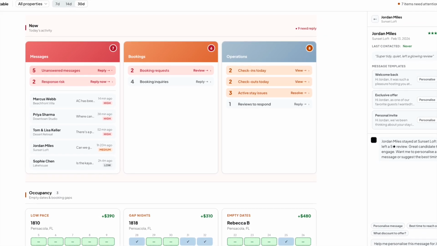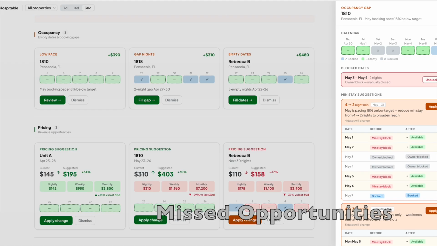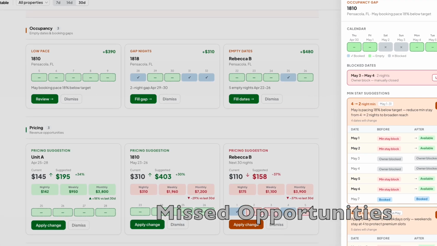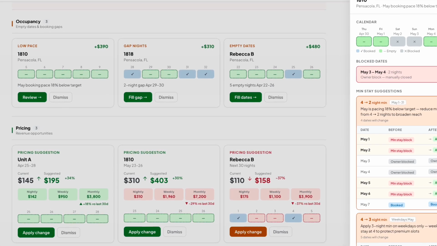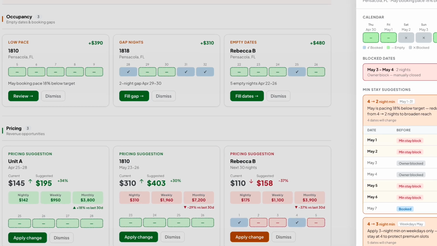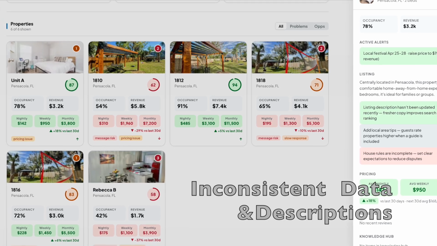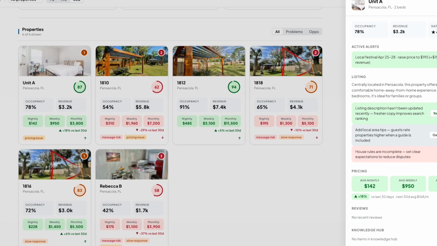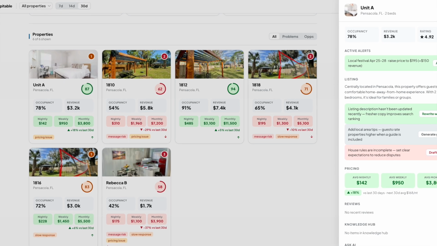Also the hidden risks, so we might miss some replies, maybe some negative reviews, or operational issues that should be easier to identify and see. So the data exists, but sometimes it's hard to know what to do with it. And I think with the help of AI, we can more easily find, for example, wrong descriptions of the property, missing knowledge hub items, repeated problems.